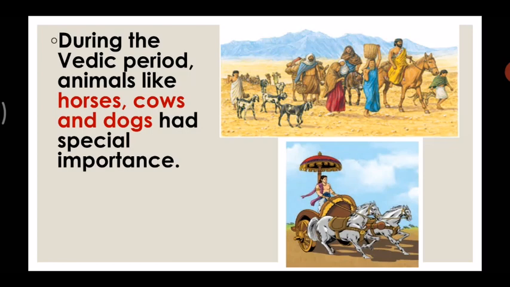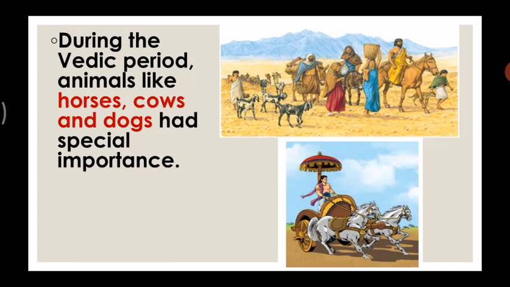Cows were used as a means of exchange, which means a means of money. That is why cows were highly prized during the Vedic period. To buy a cow, you had to pay a lot. People took special care to ensure that their cows would not be stolen. Why? Because the cows were highly rated, so they took extra care that other people should not steal their cows. So the important animal during the Vedic period was the cow.